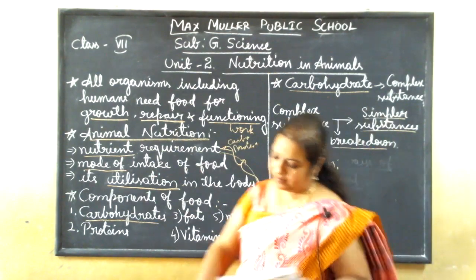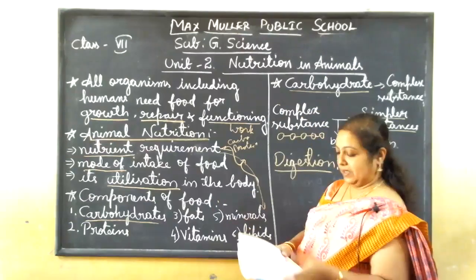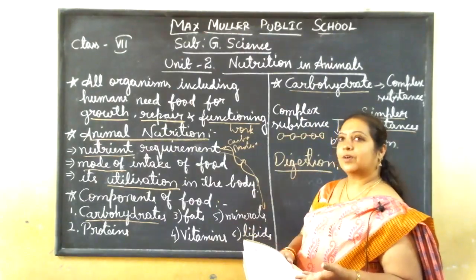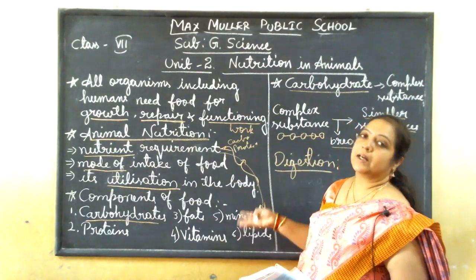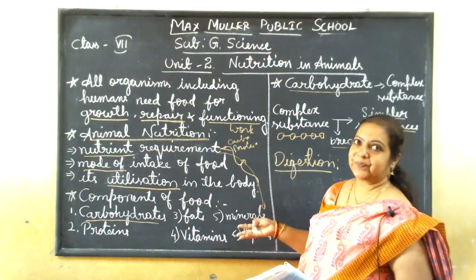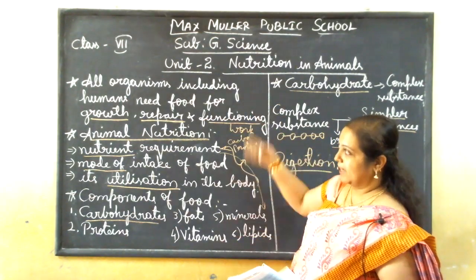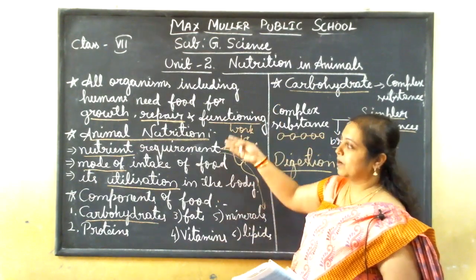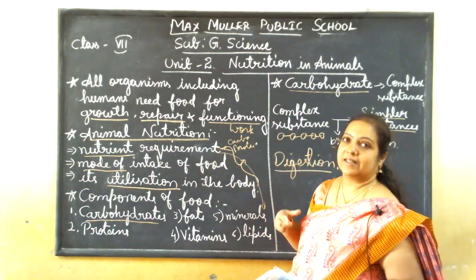You take down, children. Those points, whatever I am writing on the board, you take down, because if you don't have the textbook, if you are not reading the textbook, at least if you go through this one, you can understand what I explained. Okay, when I am explaining also, you write down all points and once again, you compare what I explained and what are the points written, then you will understand it easily. Okay.